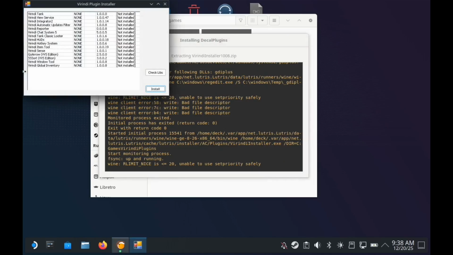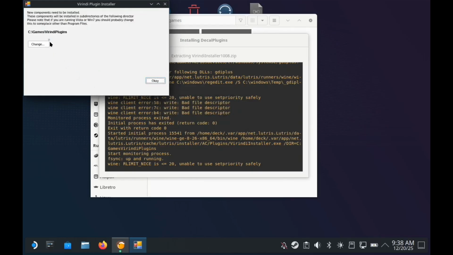Once the background installation process is finished, the Viridian plugin installer will pop up. Click the Check Libs button to verify that everything has been installed and is working correctly.